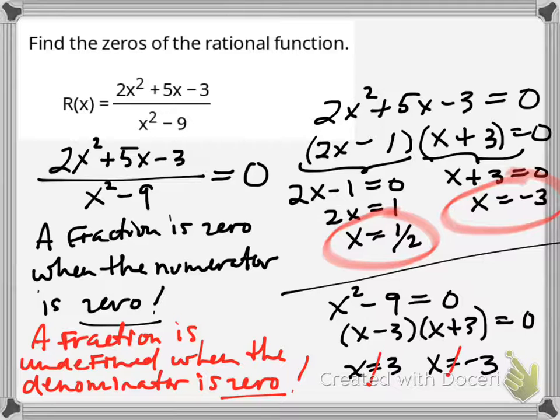So those two answers that we came up with, 1/2 and -3, we're going to have to get rid of one of those answers, -3, because x cannot equal that. So your final solution ends up just being x is equal to 1/2.